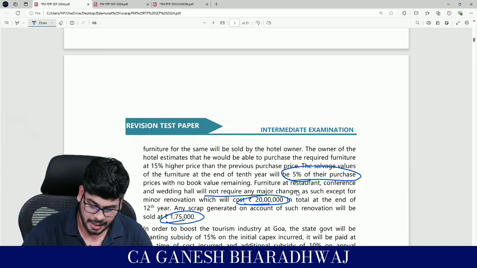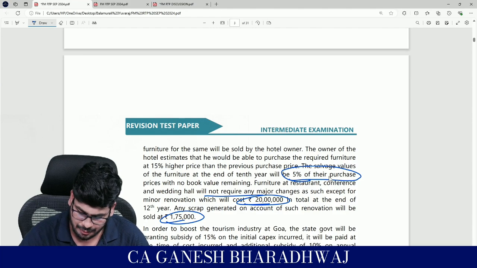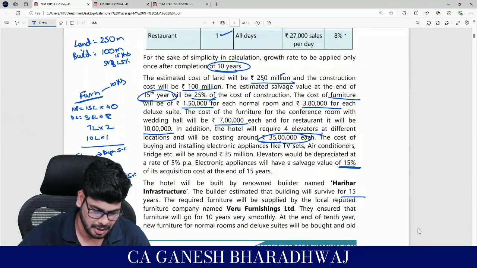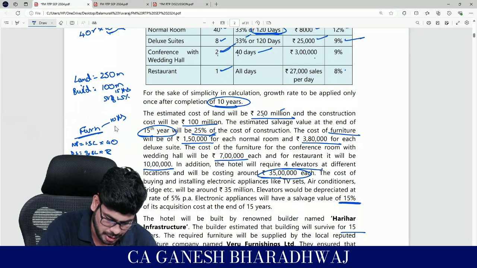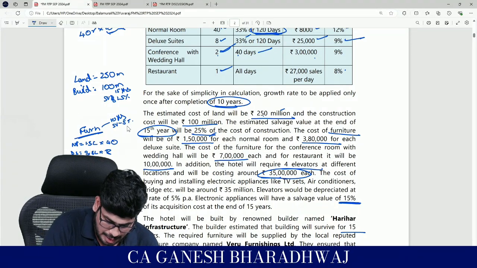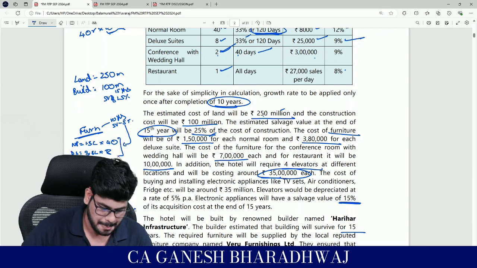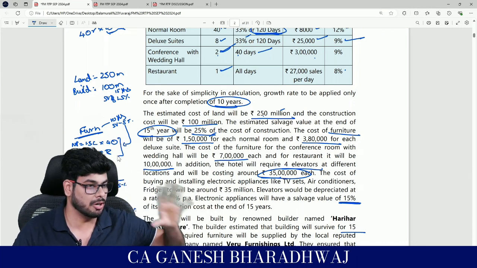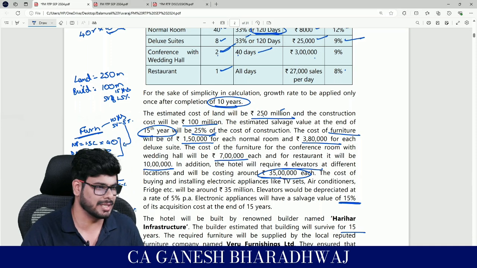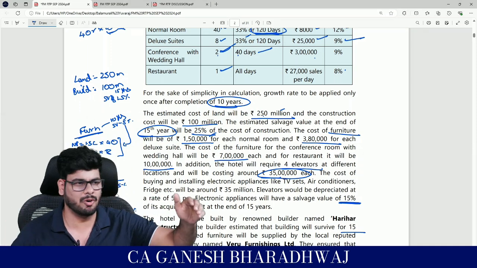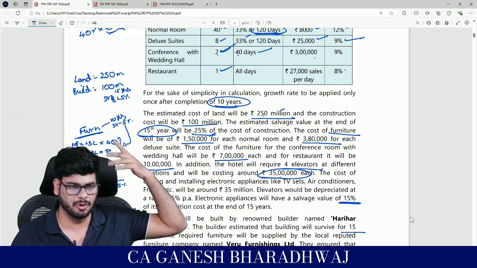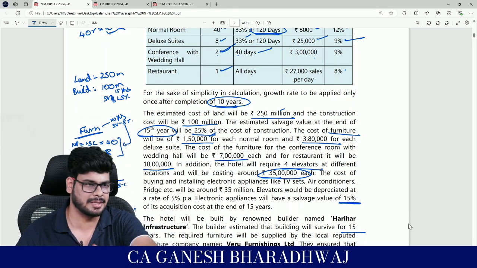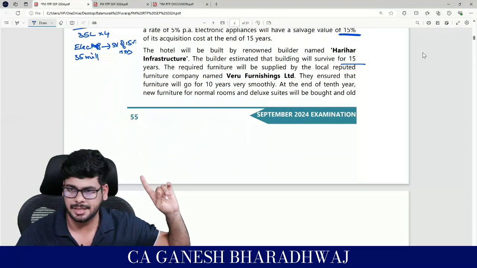Clear with this, right? Here they have mentioned the salvage value is 5%, so let me just put it here. For furniture, at the end of the 10th year, the salvage value is 5%. But this 5% is applicable only on these two, that is for normal rooms and your deluxe suites. For the other two, it's going to remain, but only some renovation activities, a separate outflow, is being done, net of whatever scrap income that they are generating. Clear with this, guys? Fine.